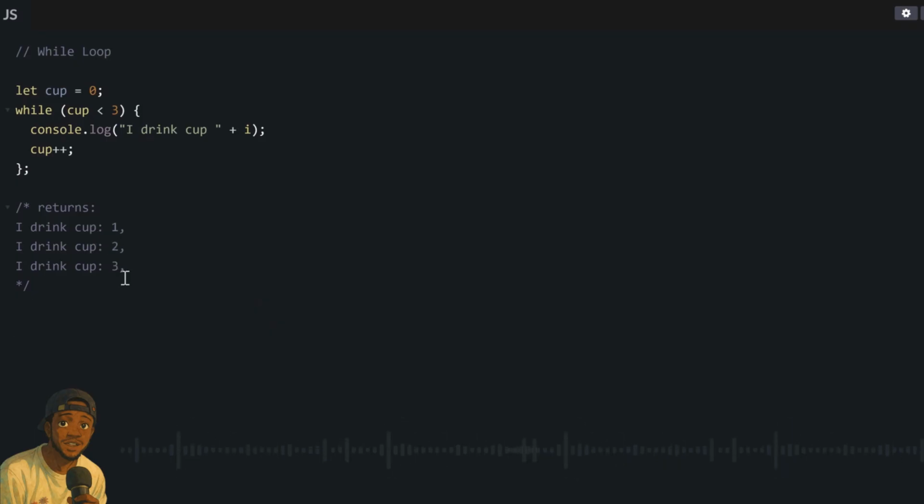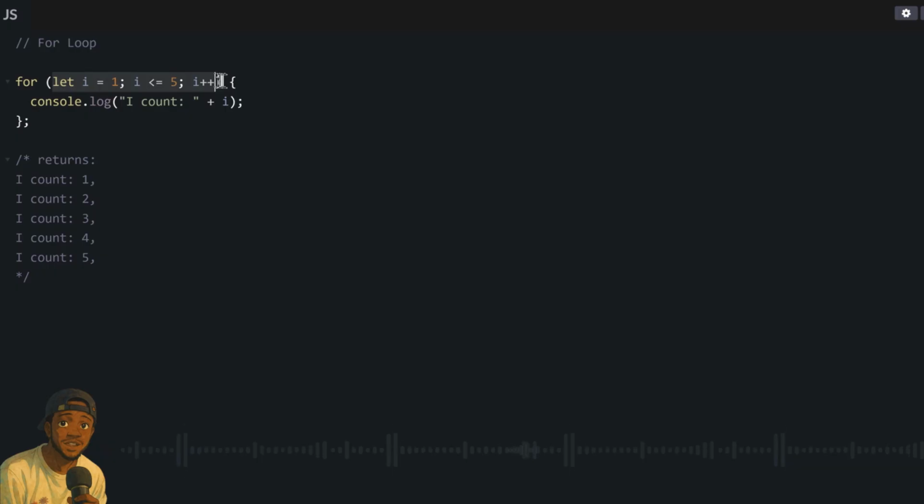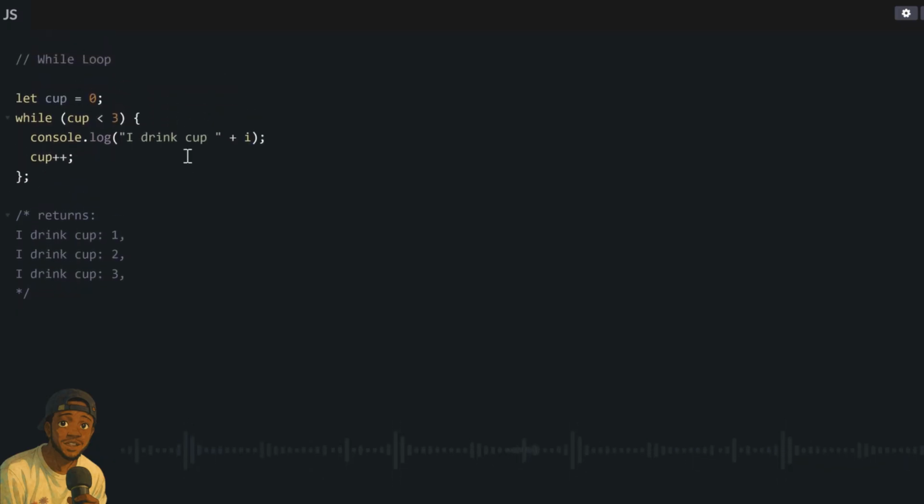Again, this one dey very simple. As you dey see, it just be like our for loop, but the difference is in how we dey write am. The first difference na how we write our initial variable. The second na how we write our condition, and the third na where we write our increment. In for loop, everything dey inside this bracket, but for while loop, we write our initial variable in its own line, and we write the condition inside the bracket of the while loop. Then we write the increment only after we don do wetin we want do.